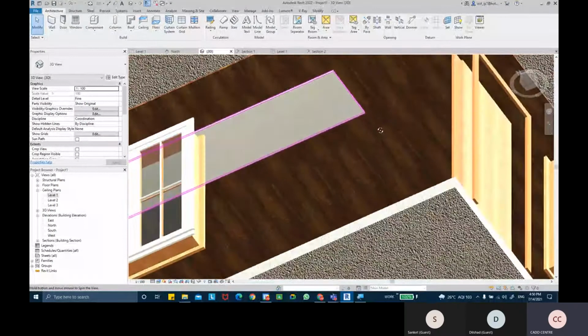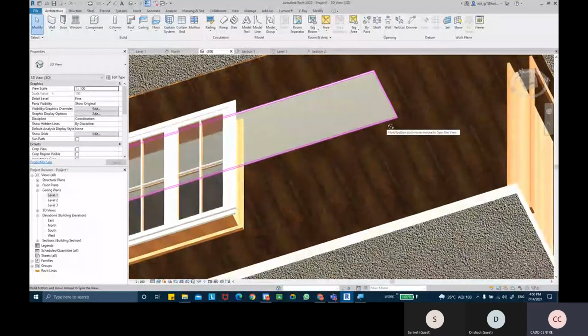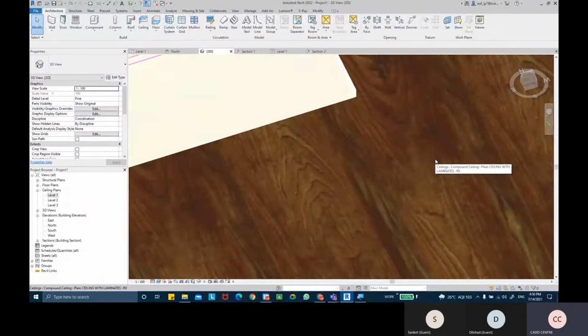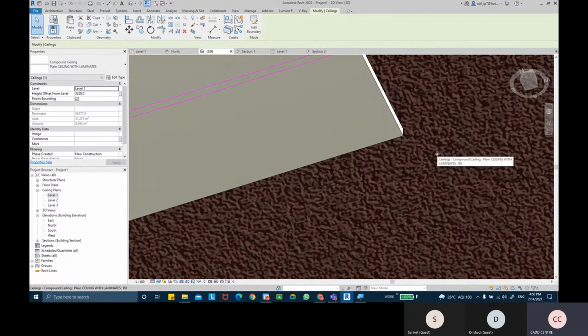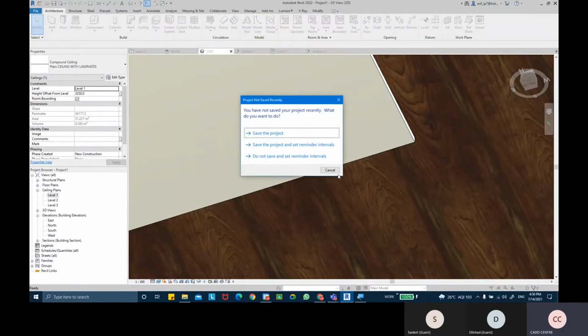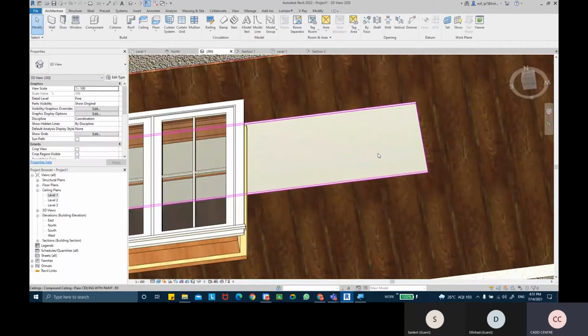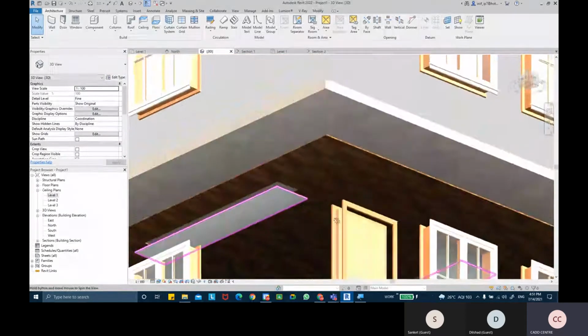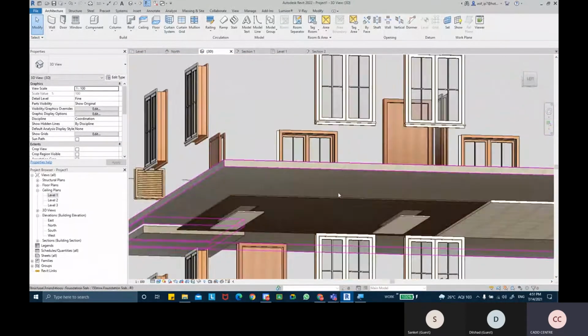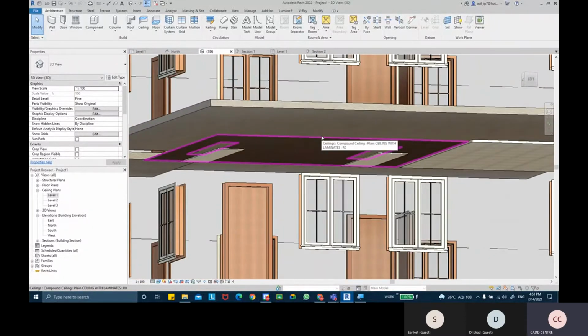So we have some texture. So we have this flat painted, this is some textured painted ceilings. So you can edit the type of your ceiling actually.